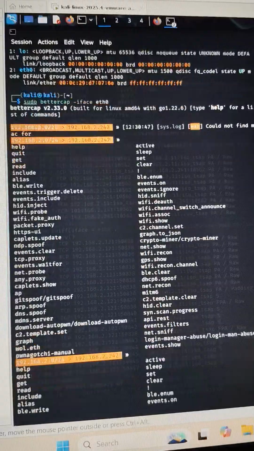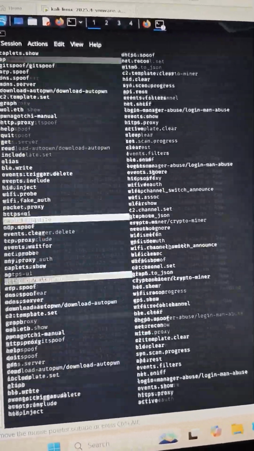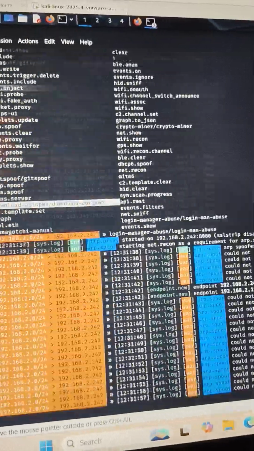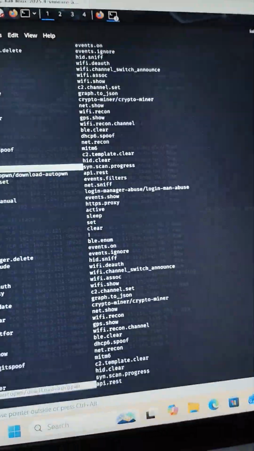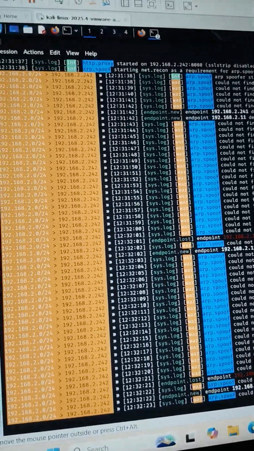After that, the next task was to set up Bettercap, that is the installation of Bettercap, and how we can place the Kali system in between the PLC and HMI. Now you can see